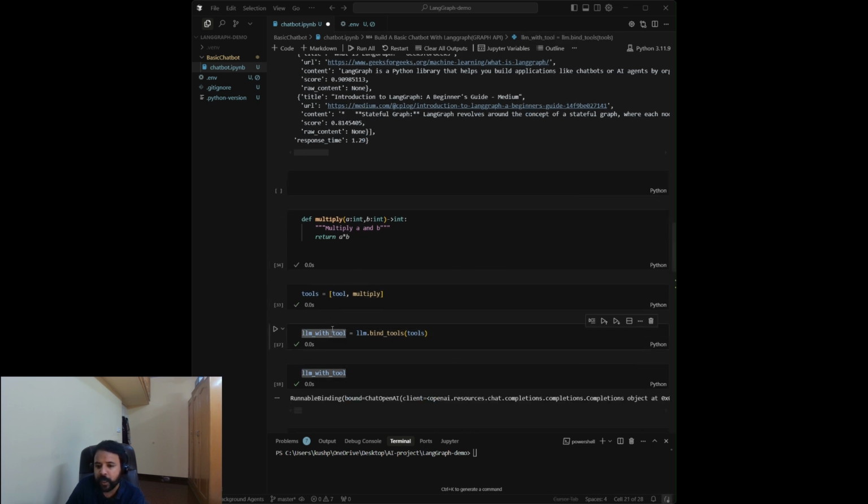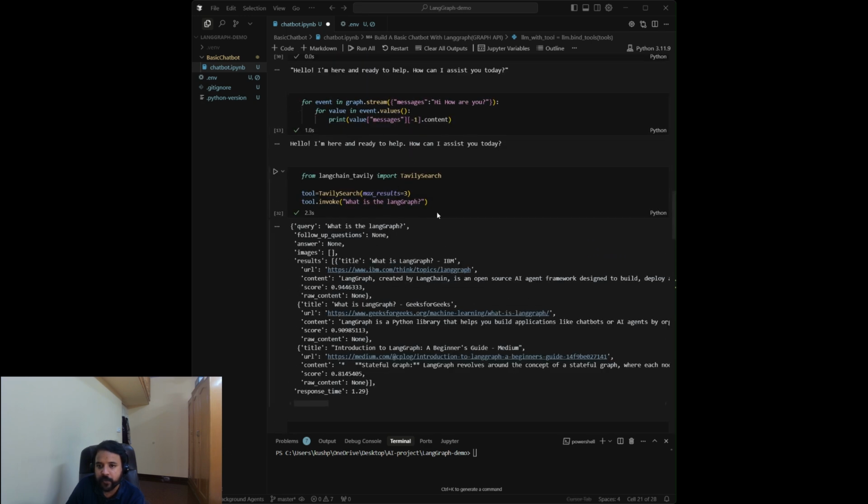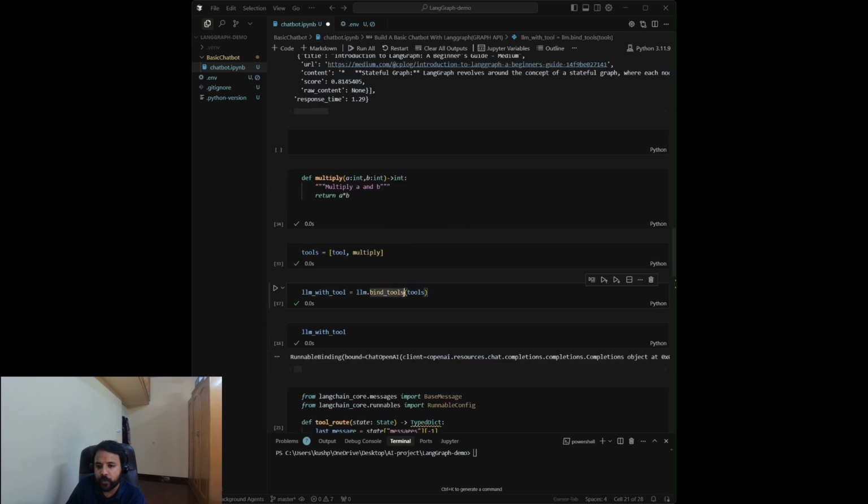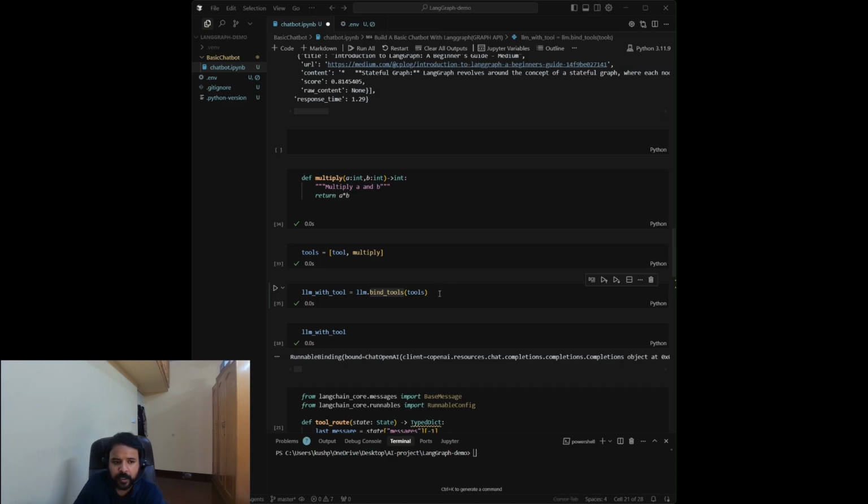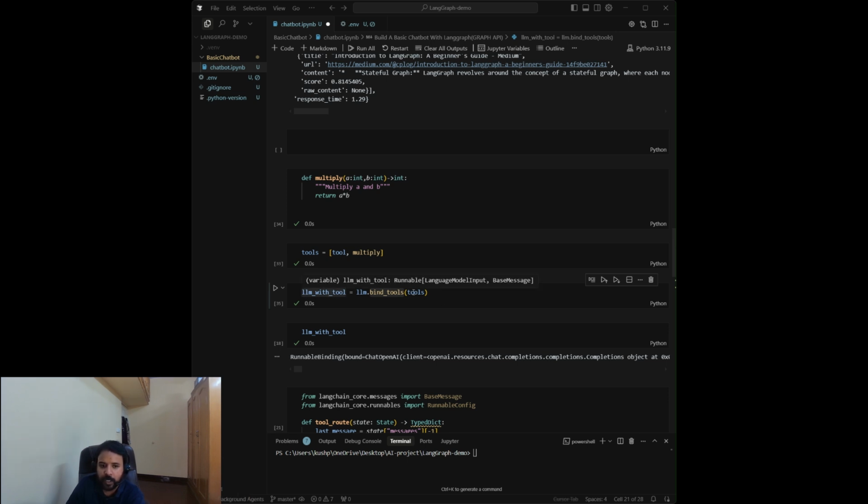And now the llm_with_tools variable was already there, where we passed our LLM. Now we'll bind the tools here. So let's bind it. Here we take our LLM, basically the llm.bind_tools method, passing our list of tools into our LLM. This creates a new LLM runnable, llm_with_tools, and that's now tool aware. So when we call this LLM, it will not just generate plain text, it can also output special tool call messages if it determines that a tool is needed.